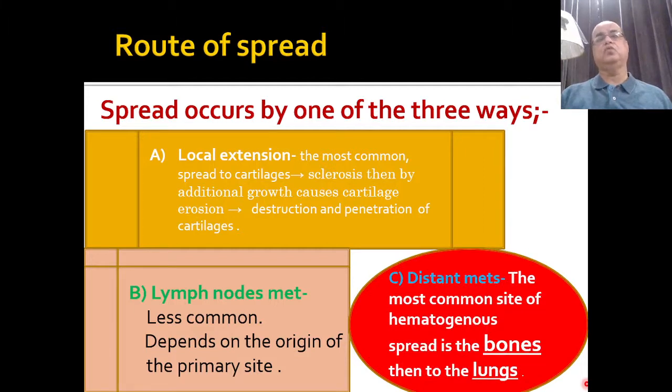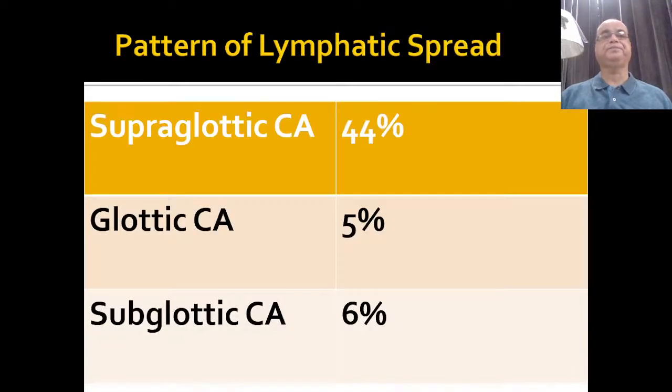Then another route of spread of these tumors or malignancies in the body is hematogenous spread. Same is the case here, and from here the tumor can spread via blood to the bones, followed by the lungs. So this is the pattern of lymphatic spread, and as you can see, the supraglottic carcinoma is more prone to lymphatic spread.